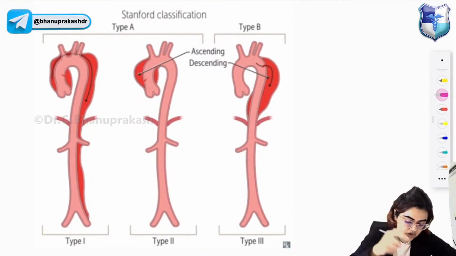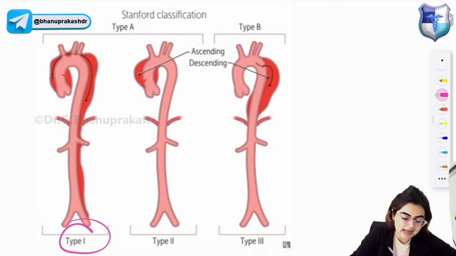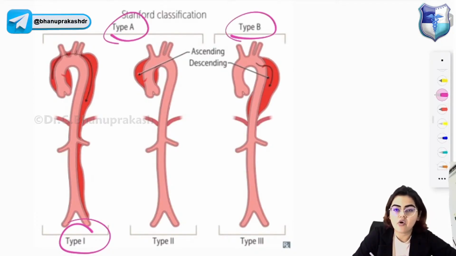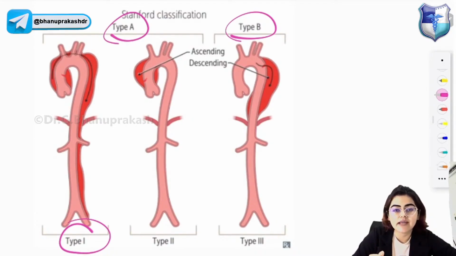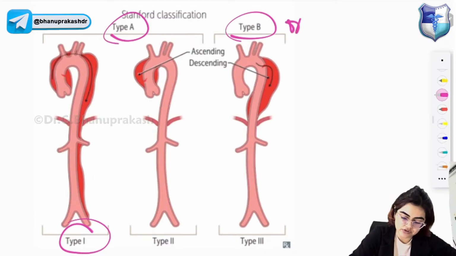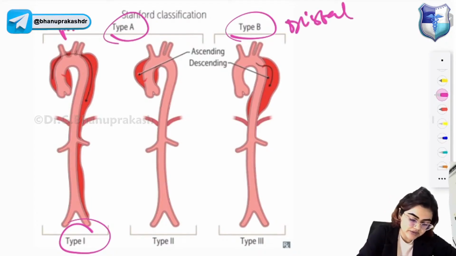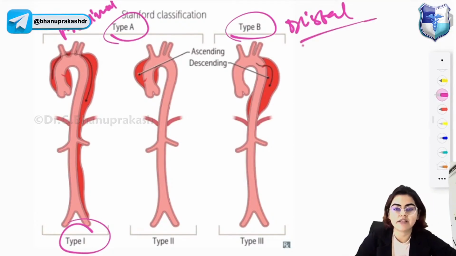So look at this image. This is your Stanford classification, in which you divide into type A and type B. Type A will involve your ascending aorta. So what is Stanford type A? Stanford type A means proximal aorta is involved. And Stanford type B means distal aorta is involved. So proximal if involved, it is Stanford type A. Distal if involved, that is Stanford type B.